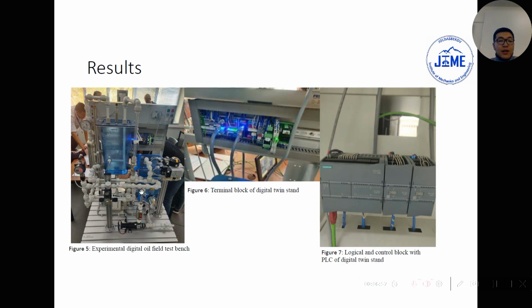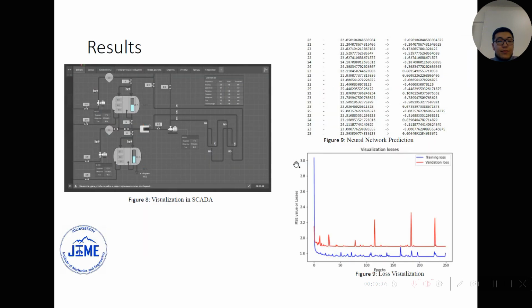This is the faster equipment we use for the experimental digital oil field test bench. It's looking like that. Siemens controllers. All of the data is sent to the cloud. Visualization in SCADA. And we have predicted temperature, and we compare with previous data, and we have 95% accuracy of our neural network with loss visualization.